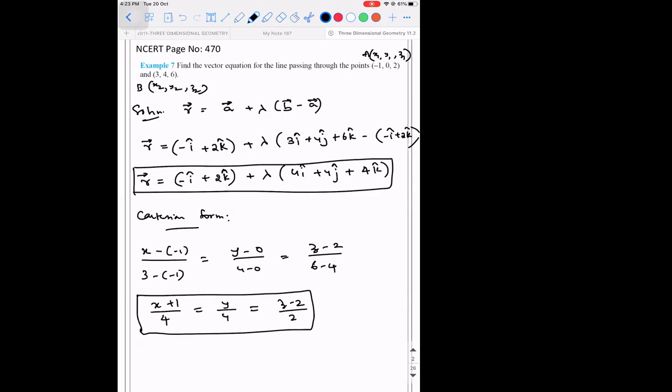Sir, is it 6 minus 2, no? Oh, where? Sir, in the last step. 6 minus 4 is 2 only. No, sir, it is 6 minus 2, no, sir. Which one? This one. No, sir. The step above, sir. Oh, 6 minus 2. Oh, yeah. Yeah, that's it. Thank you. z minus 2 divided by 4.